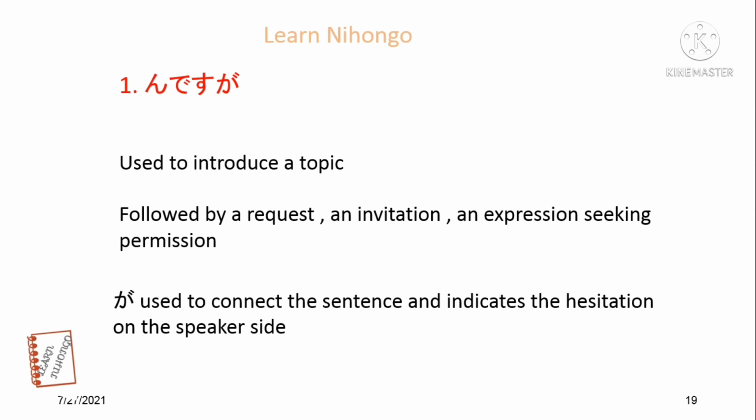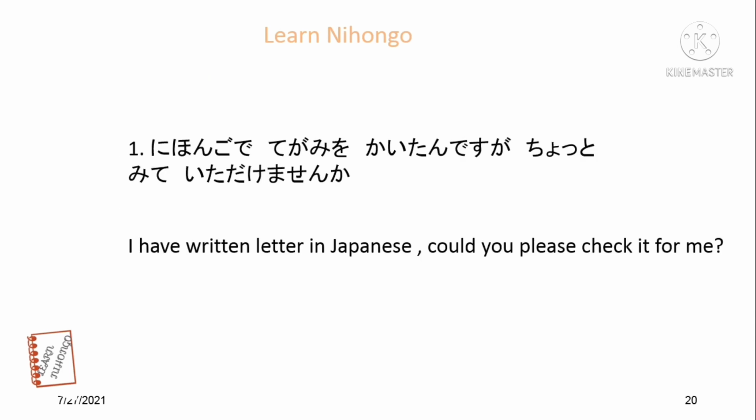Next one, んですが is used to introduce a topic, followed by a request, an invitation, or an expression seeking permission. が is used to connect the sentence and indicate hesitation on the speaker's side. Nihongo de tegami wo kaita n desu ga, chotto mite itadakemasen ka? Nihongo de, in Japanese.